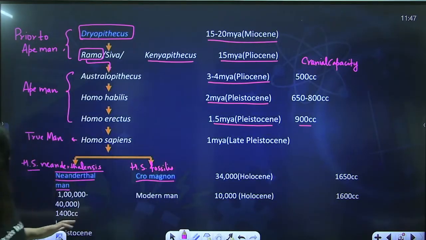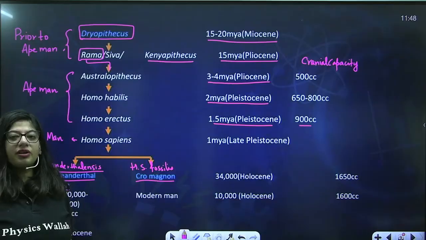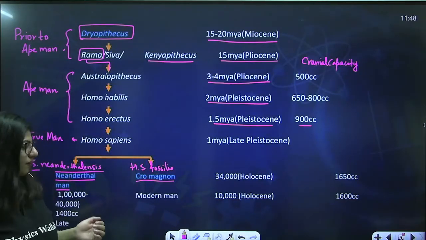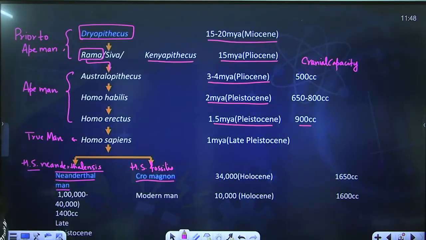They were present in the late Pleistocene, around 1 lakh to 40,000 years ago, and fossilis came in the Holocene around 34,000 years ago, and they had the maximum cranial capacity of 1650 cc. Neanderthals had a cranial capacity of 1400 cc, and then they vanished.